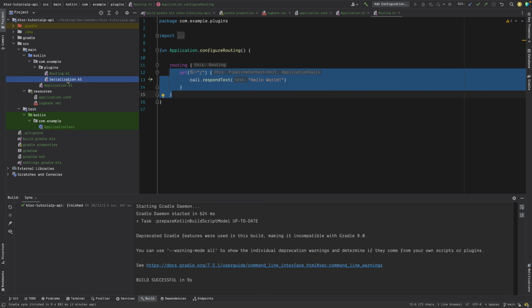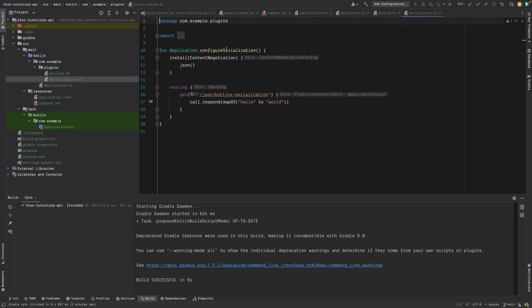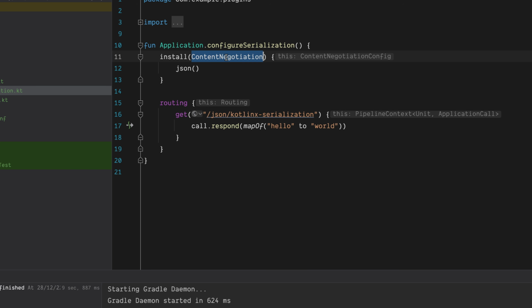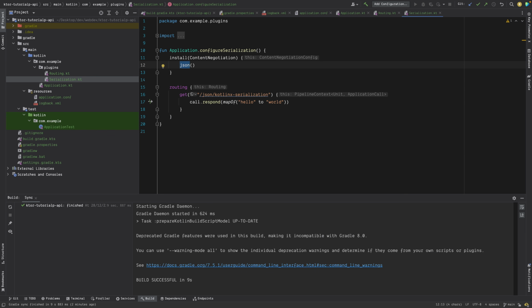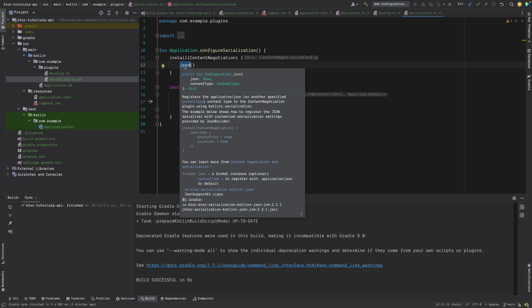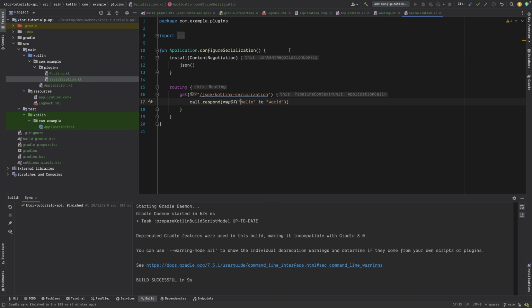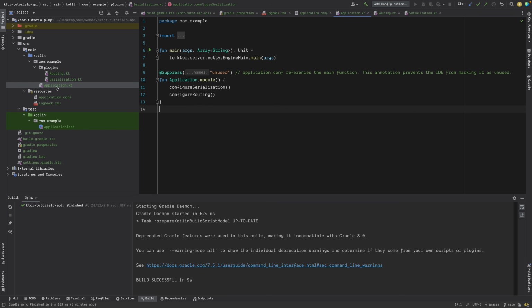We have this serialization which says configure serialization. It installs content negotiation and then it says JSON. Basically this JSON is nothing but it just says enable the JSON serializer. So that's what is the JSON serializer. Okay, and that's it. So that's what you get.